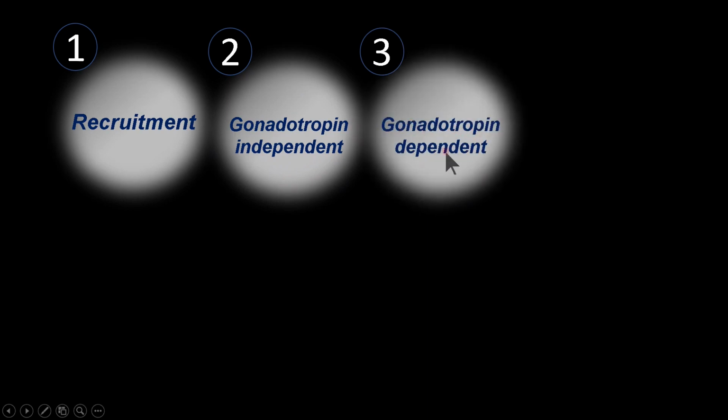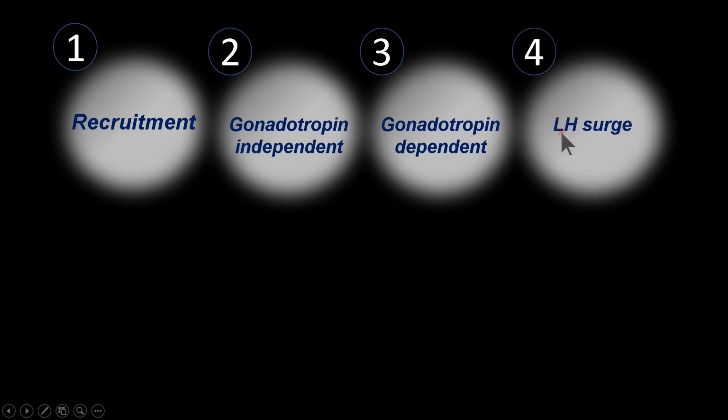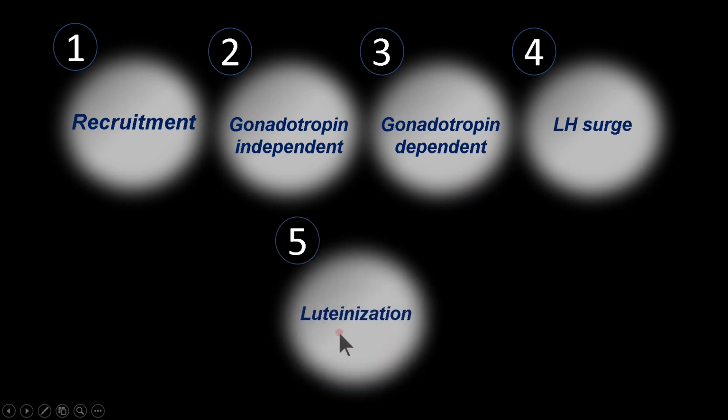Second is the gonadotrophin independent follicular growth. Third is gonadotrophin dependent follicular growth, that is formation of antral follicle. Fourth is full maturation of follicle requires LH hormone. LH surge converts the primary oocyte to secondary oocyte. Fifth, the luteinization of granulosa cells for the production of progesterone before ovulation.